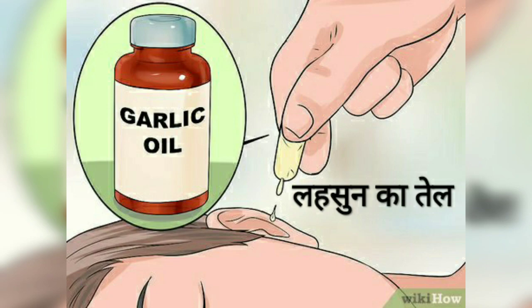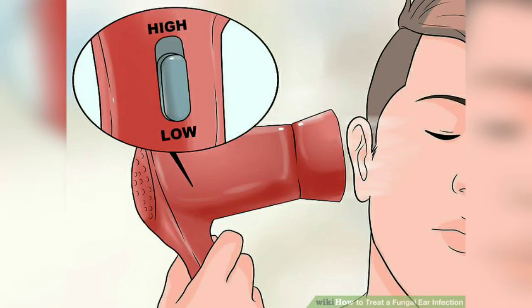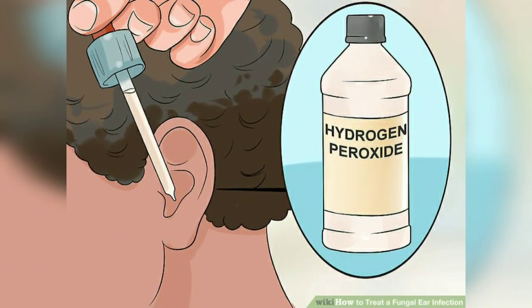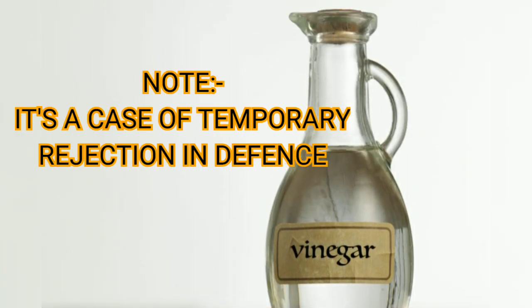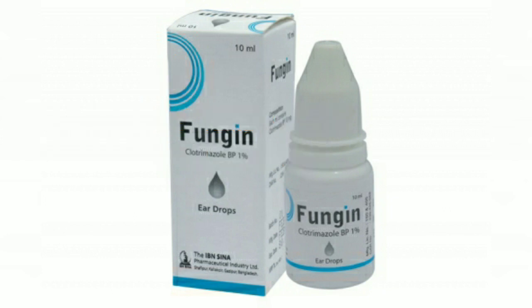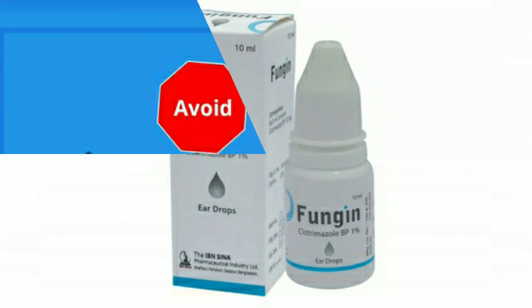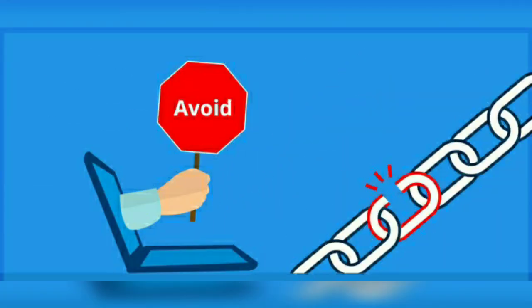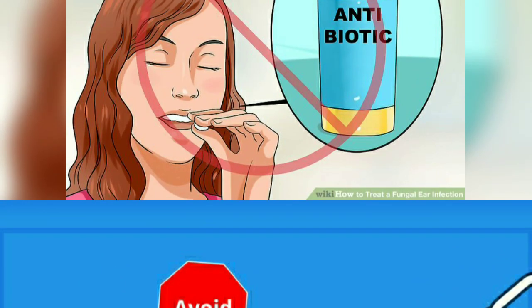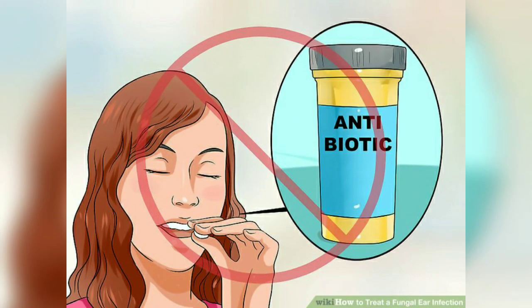Some of the home remedy treatments for otomycosis are using garlic oil, which means लहसुन का तेल, always keeping the ear dry, and using hydrogen peroxide, which one can easily get from a dispensary, using acetic acid, which is normally found in vinegar, or using an antifungal ear drop prescribed by the doctor. And it is strictly prohibited by doctors to use antibiotics for a fungal infection in the ear.